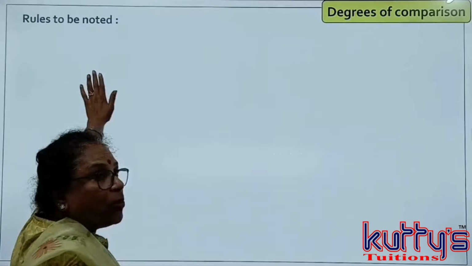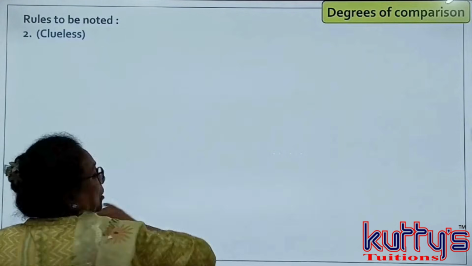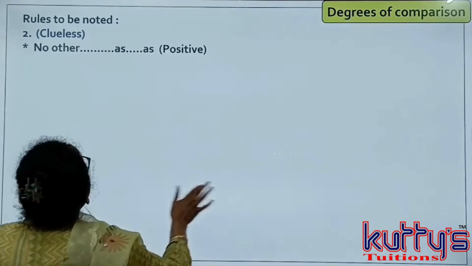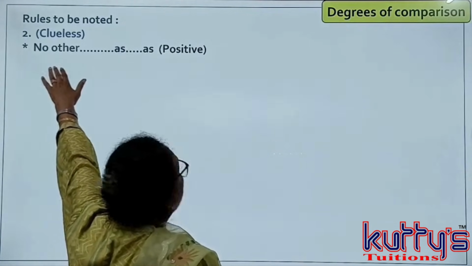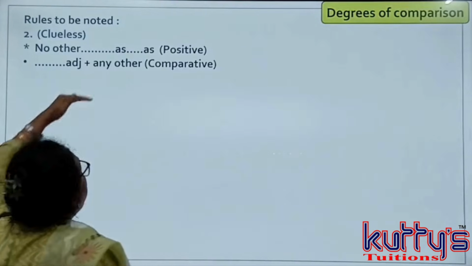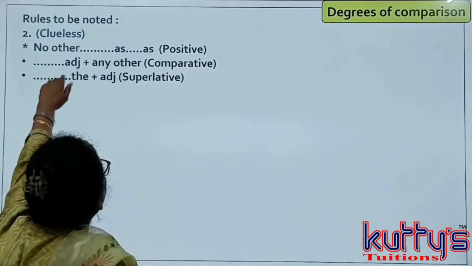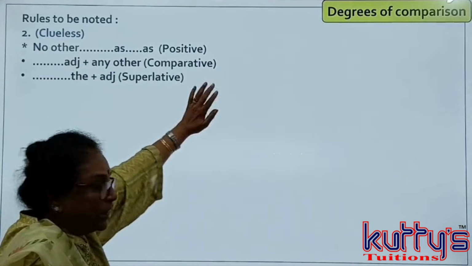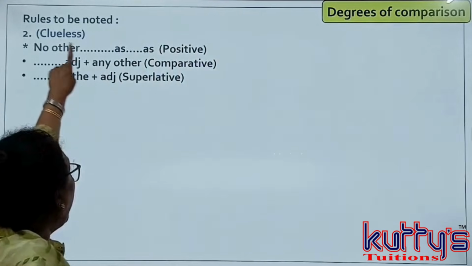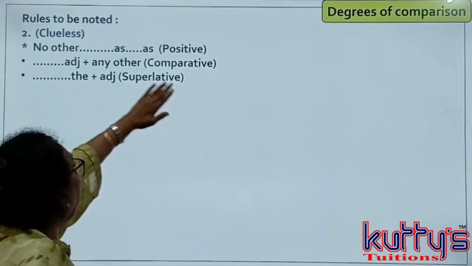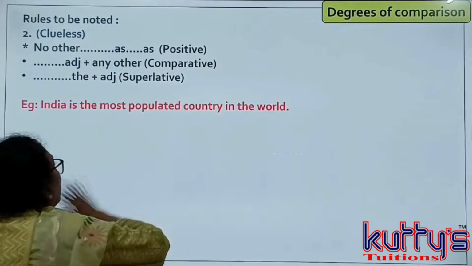Students, we have completed rule number 1, which is clue, and now we are going to the second rule, which is rule clueless. What does clueless mean? Clueless means no one of the. We begin the positive degree with no other, comparative degree with adjective plus any other, and third one is the plus adjective superlative. This does not have any clue. The clue, any one of the, is not there in this sentence. It is very simple to identify this sentence. Let us begin with an example.